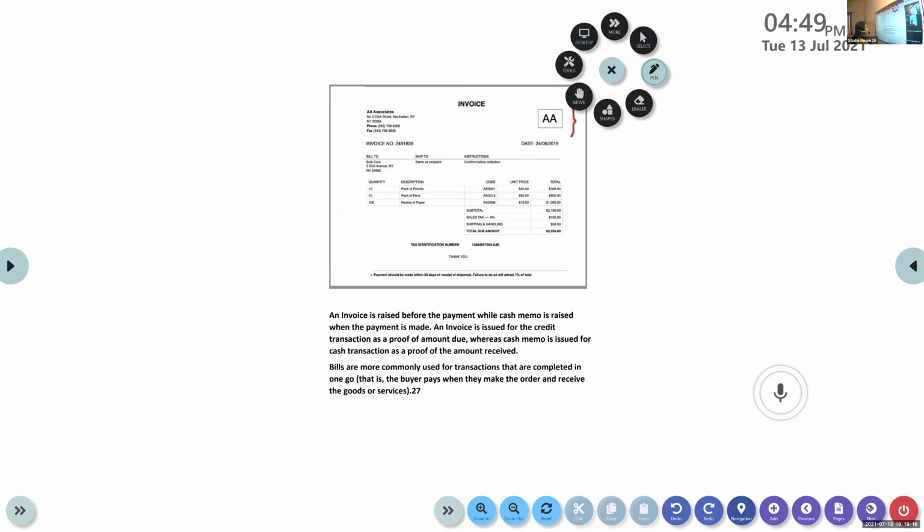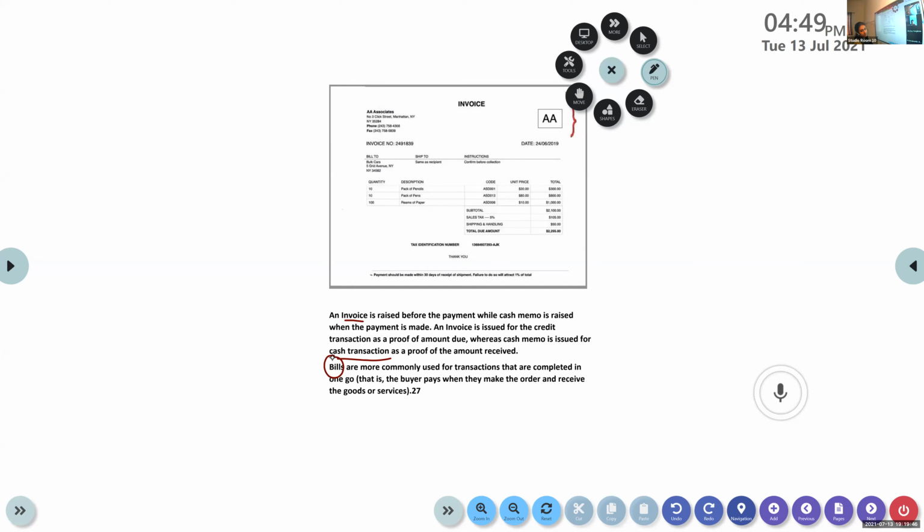Okay. An invoice is issued for credit transaction as a proof of amount due. If it is a credit transaction, we use invoice, whereas cash memo is used for cash transaction. Do you understand the difference? Invoice and cash memo. And cash memo is also known as bills.